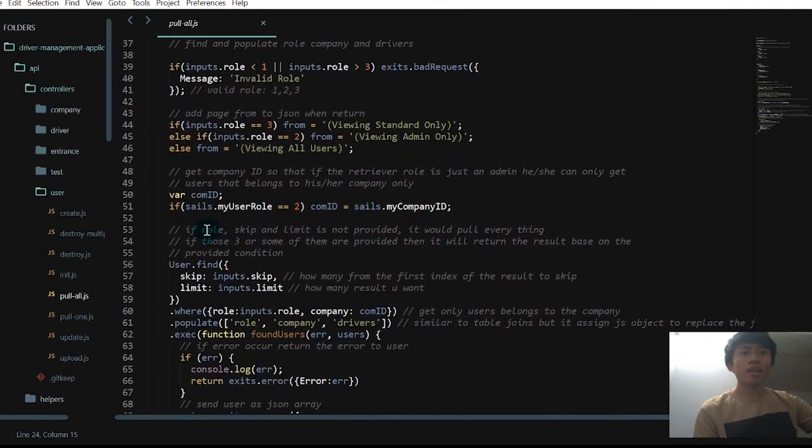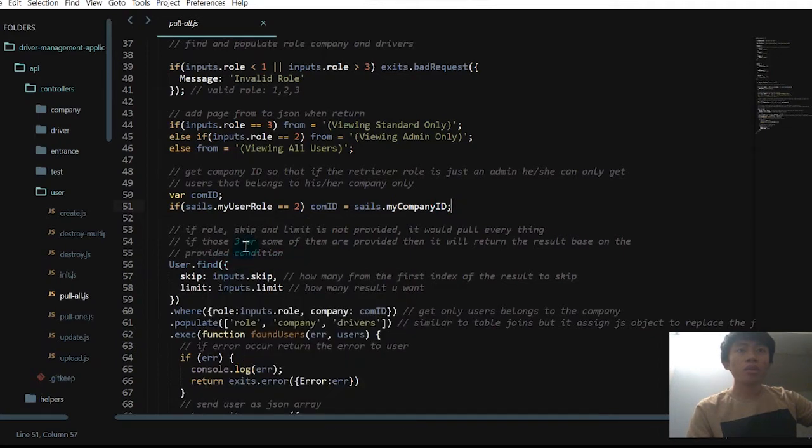If it indicates that the currently logged in user is equal to 2, it means an administrator. He or she can only get the users that belong to his or her company, and so we assign the company ID as the company ID in the global variable.